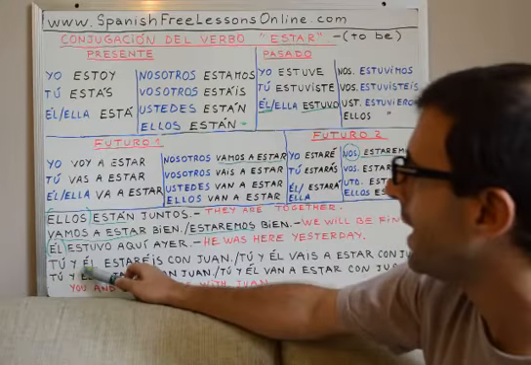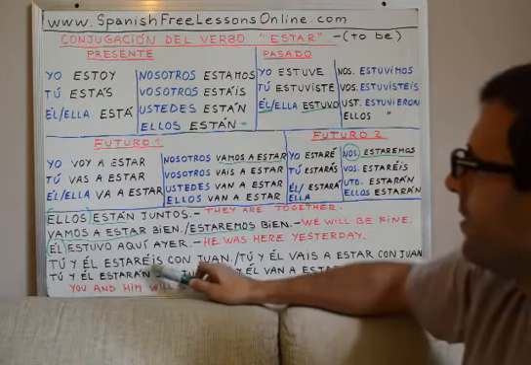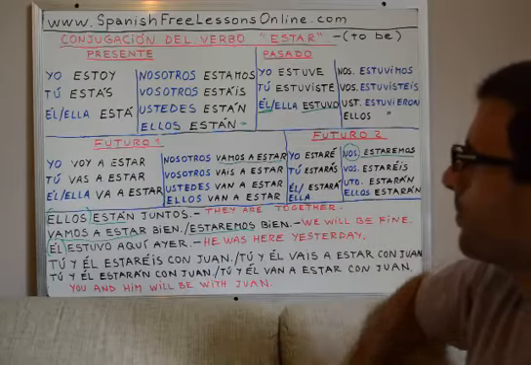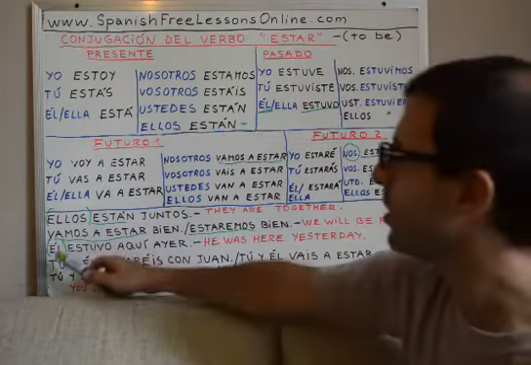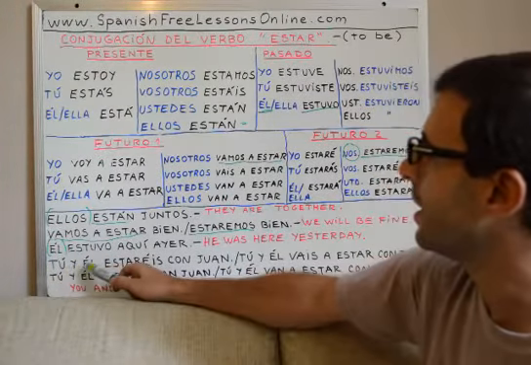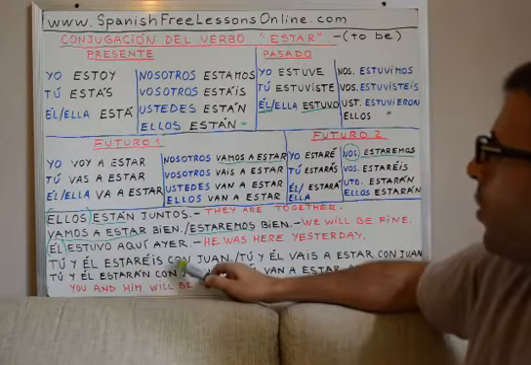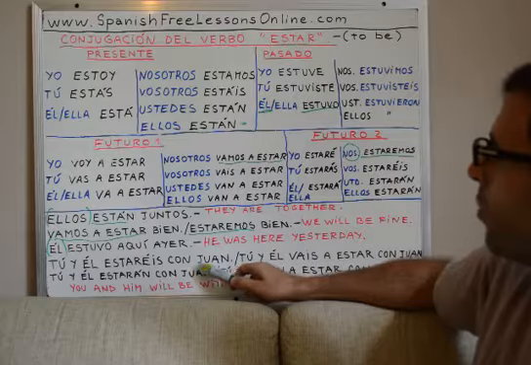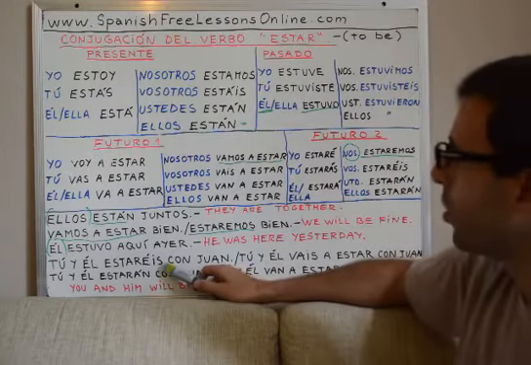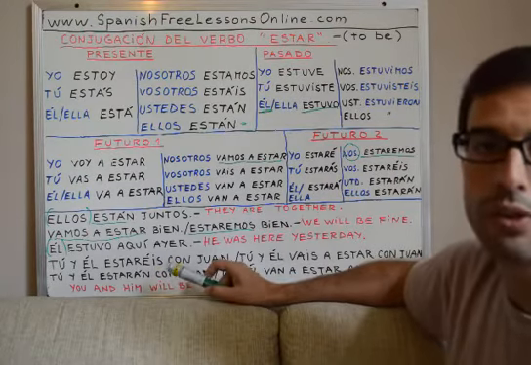Tú y él estaréis con Juan. This means you and him will be with Juan. So, con means with.